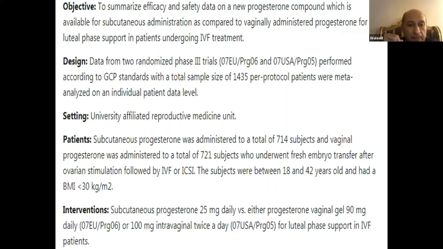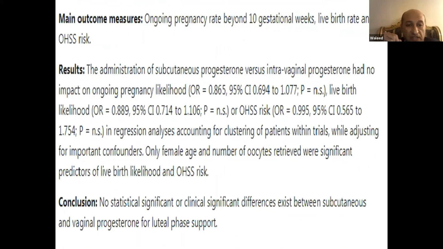The subcutaneous progesterone was given at a dose of 25 milligrams daily versus either vaginal progesterone 90 milligrams or 100 milligrams intravaginal twice daily. The conclusion was that no statistically significant or clinically significant differences exist between subcutaneous and vaginal progesterone for luteal phase support.